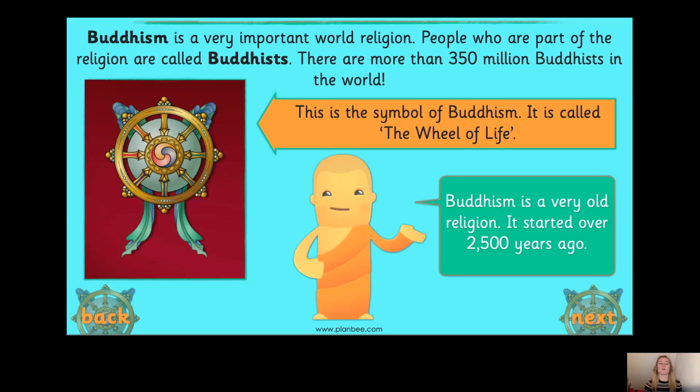Now, Buddhism is a very important religion in the world, and people who are part of the religion are called Buddhists, and there are more than 350 million Buddhists in the world. Now, all religions have their own symbol, and this is the symbol of Buddhism that you can see there, and it is called the Wheel of Life. Now, Buddhism is a very old religion, and it started over 2,500 years ago. That's a long time, isn't it?